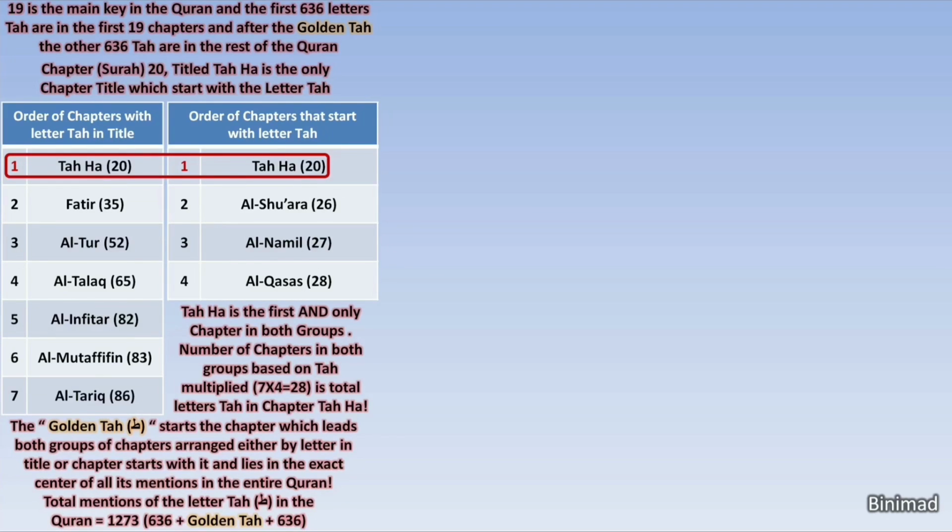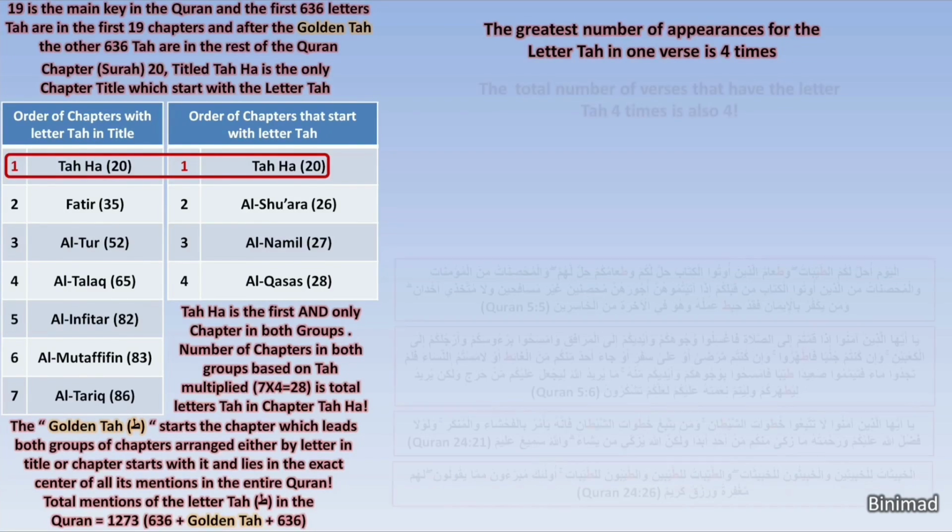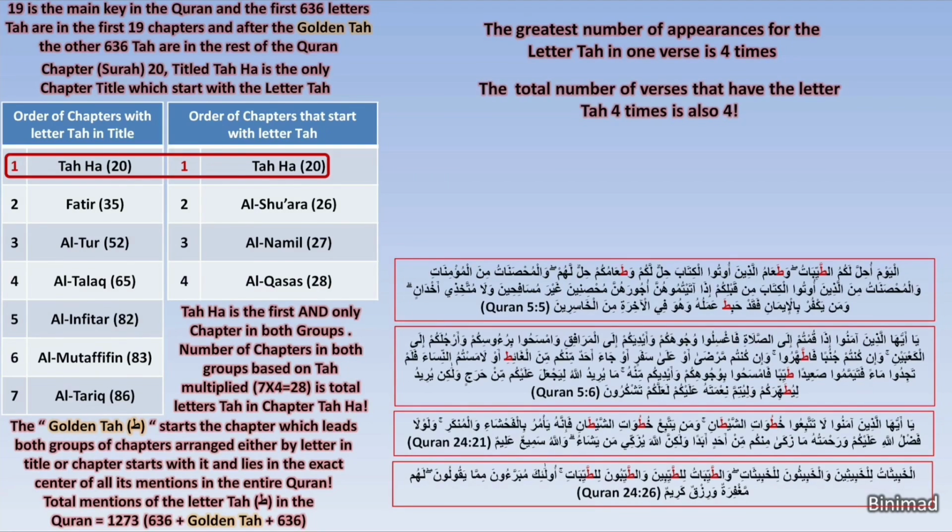Upon further analysis, researchers have found that the greatest repetitions for the letter Ta in one verse throughout the entire Quran is 4 repetitions. Furthermore, the total number of verses in the entire Quran that contain Ta 4 times is also 4. This is harmonious enough, but can we go deeper? Why is the greatest appearance of the letter Ta in any verse 4 times, and also 4 is the number of verses this happened in?